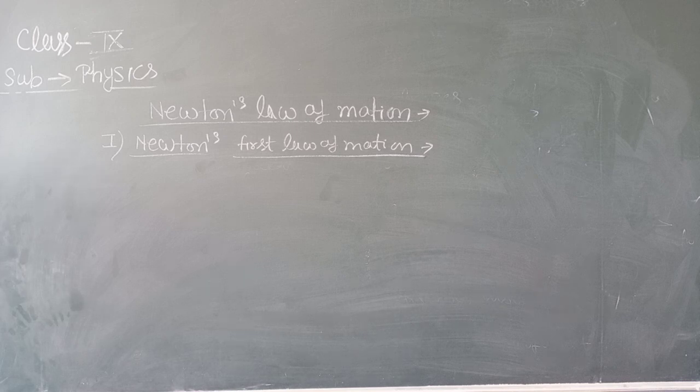For example, you pedaling a bicycle: a bicycle at rest will remain at rest unless you pedal it. And a moving bicycle will continue to be in motion until we apply the brakes on it. If you do not apply the brakes, after covering a certain distance, the cycle will stop. But how is it possible? Because a force of friction works between the tire and the road. And also you can apply the brake to stop the motion of the bicycle.